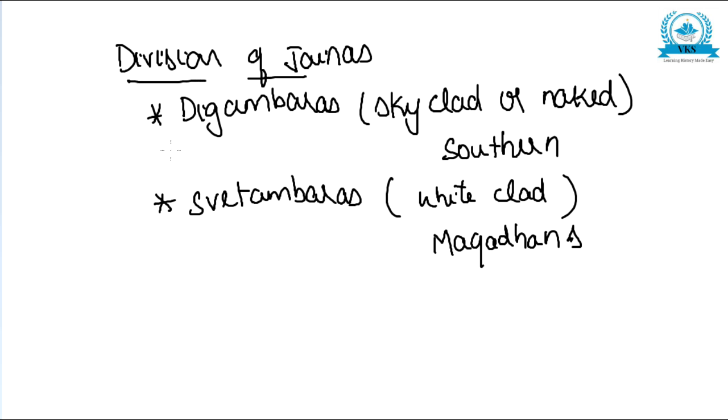So the difference of opinion happened when these people returned to Magadha, and they were divided into two: Digambaras, the sky-clad or naked, who went to the south, and Svetambaras, the white-clad, who stayed back in Magadha. Next we will see about the councils of Jainism.